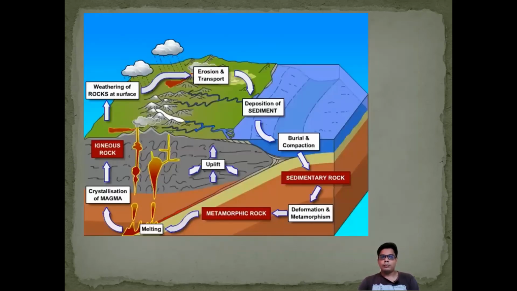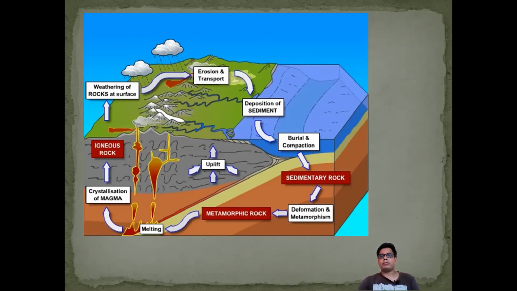Here you can see one of the art, a broad description of the rock cycle. Perhaps you can see the melting magma chamber, magma comes out of the earth and is weathered, and due to rainfall and river erosion, transportation occurs. Then comes deposition of sediments, and compaction occurs. At that time it becomes sedimentary rock. Then deformation and metamorphism, and again there is huge pressure and temperature that converts it into another type of rock, the metamorphic rock.